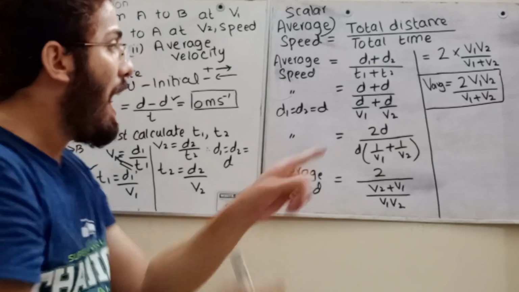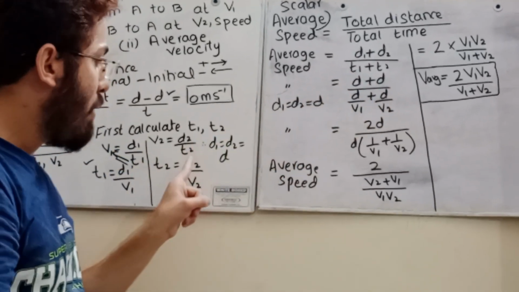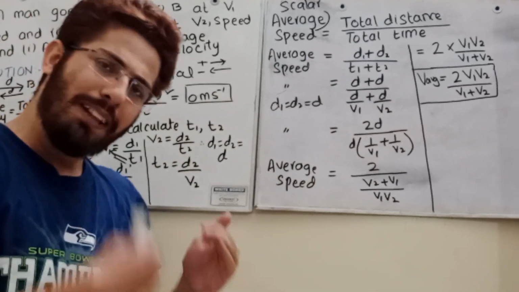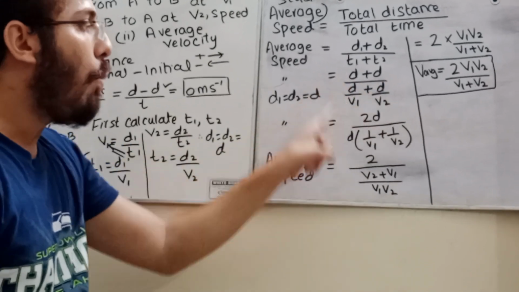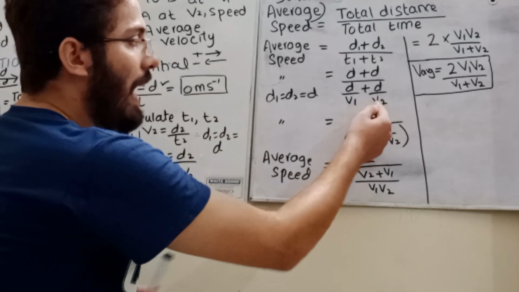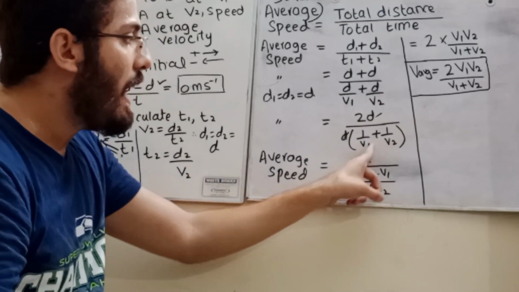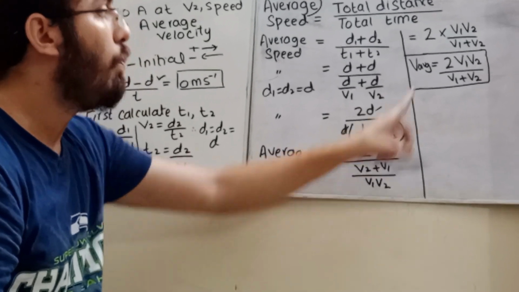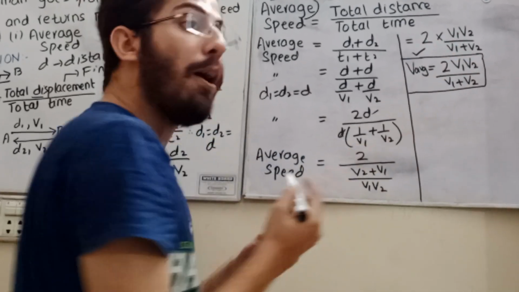Now I can replace T1 with D upon V1 and T2 with D upon V2. Students, these are very simple calculations. Once you take out the common D, you will get 1 upon V1 plus 1 upon V2. You can cancel out the D. Now you take the LCM, V1 into V2, and you get the answer: 2 V1 V2 upon V1 plus V2. This is the formula of the average speed.